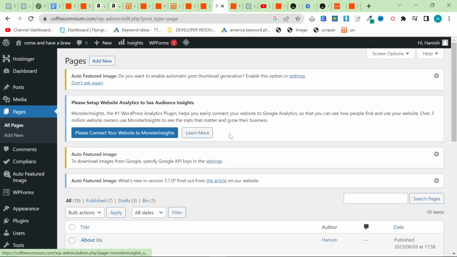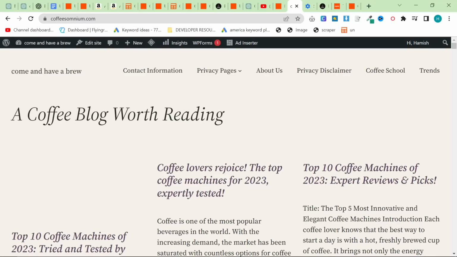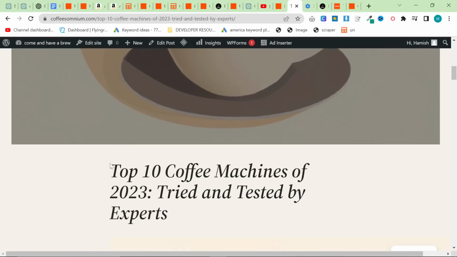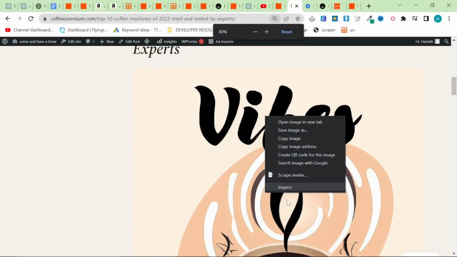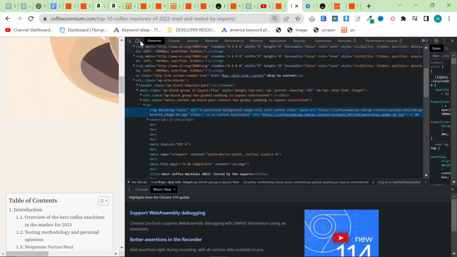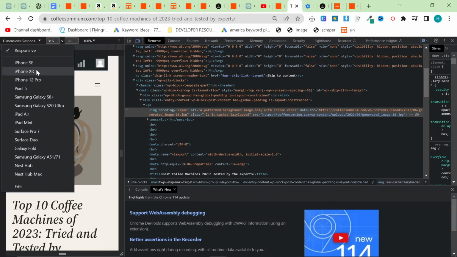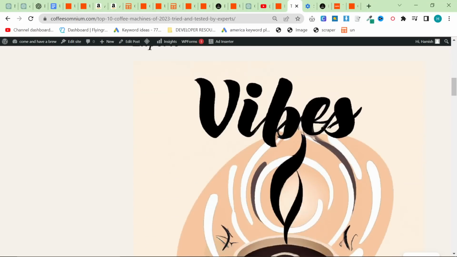So now if I go on my home page, coffeesomnium.com, you will see that it has a featured image. We're going to click here. We're going to scroll. First of all, this image is way too big. I don't know why it does this. I definitely told it not to do that. Honestly, this theme is not great. I don't recommend using 2023. I don't know what's going on with the images. I'll have to fix that at a later date.